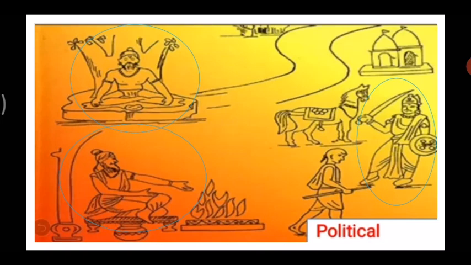Then the person who collected the king's share of grain was called Bhagadugha. So this was the day-to-day life of the people of the Vedic civilization.